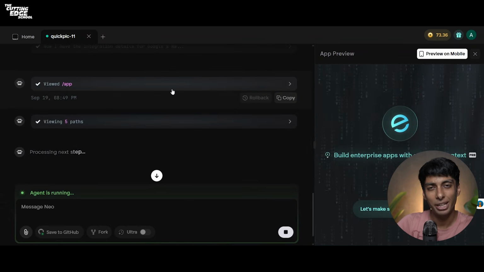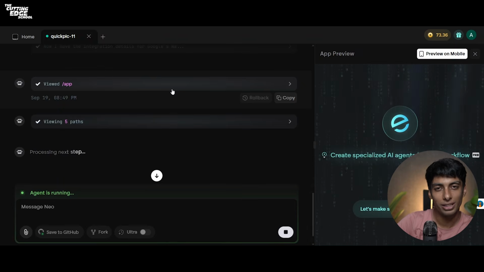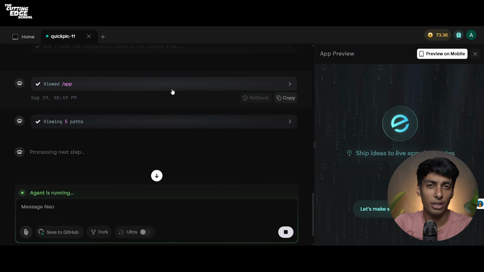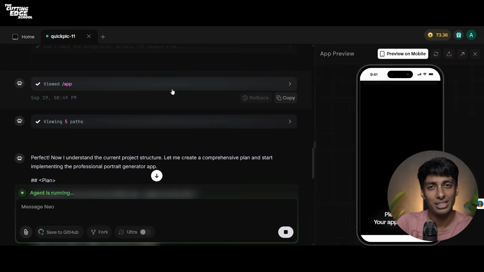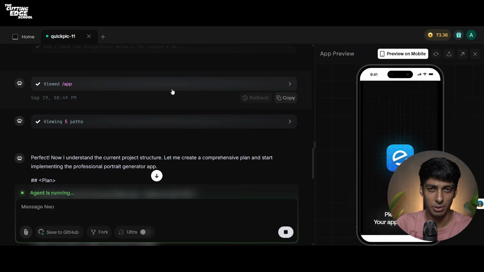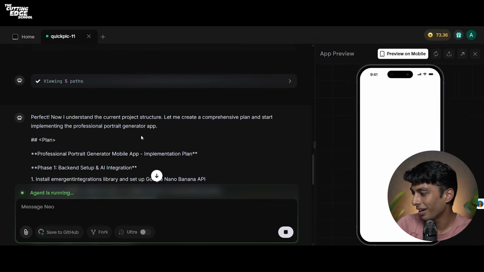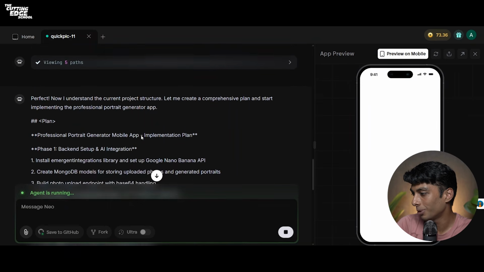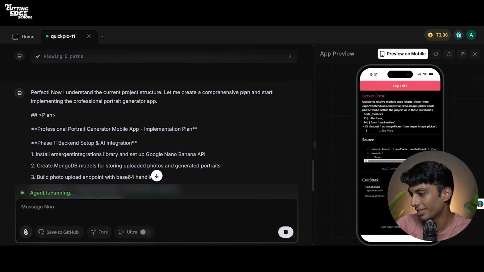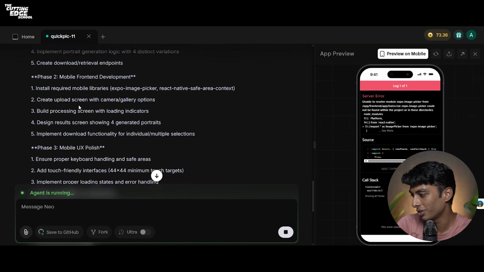Now I know that it might be a little scary for all the software developers out there. But instead of getting scared of technologies like this, you should actually use Emergent to build some amazing ideas and help you in your software development. It says, perfect, now I understand the current project structure. Let me create a comprehensive plan and start implementing.